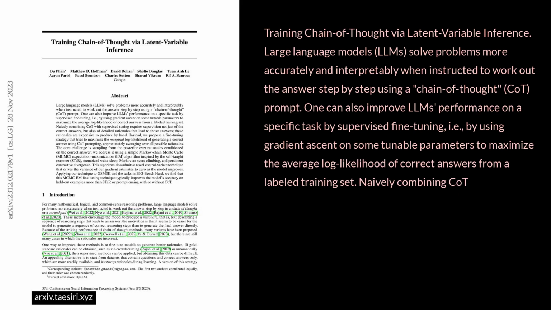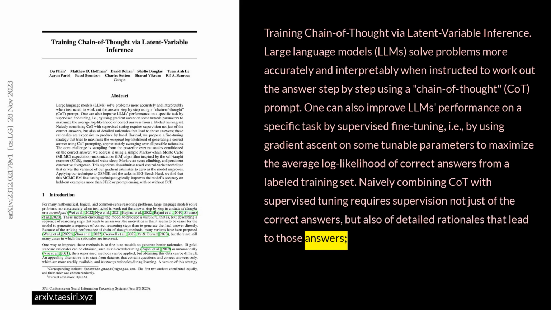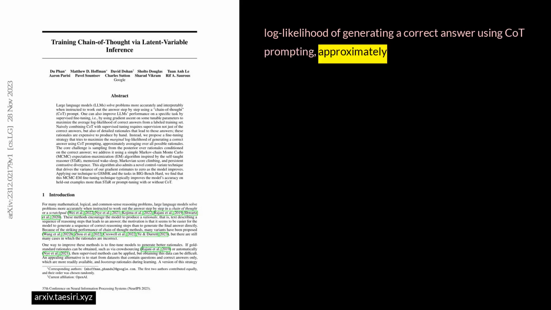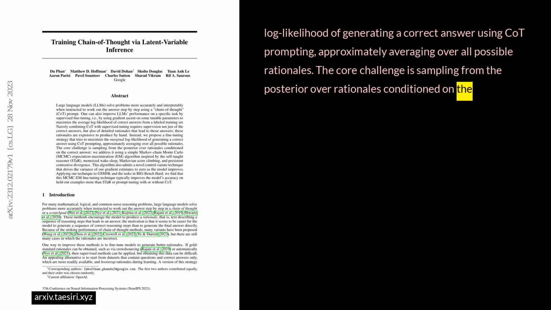Naively combining COT with supervised tuning requires supervision not just of the correct answers, but also of detailed rationales that lead to those answers. These rationales are expensive to produce by hand. Instead, we propose a fine-tuning strategy that tries to maximize the marginal log likelihood of generating a correct answer using COT prompting, approximately averaging over all possible rationales. The core challenge is sampling from the posterior over rationales, conditioned on the correct answer.